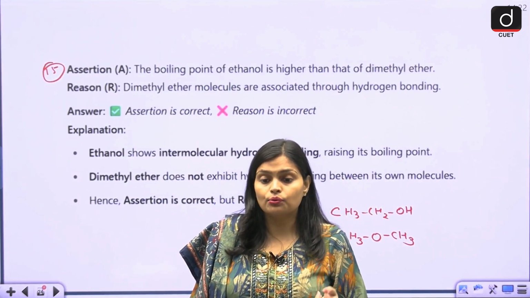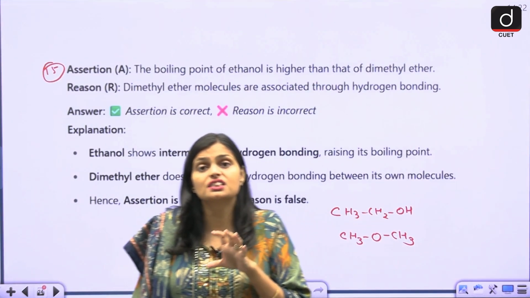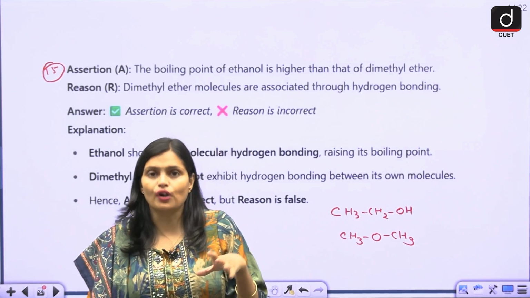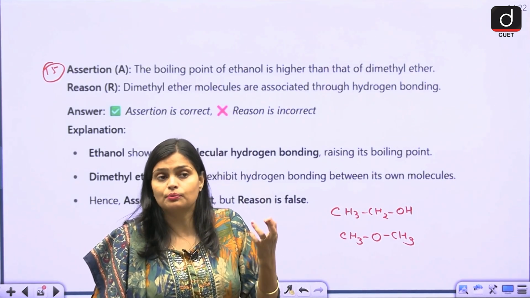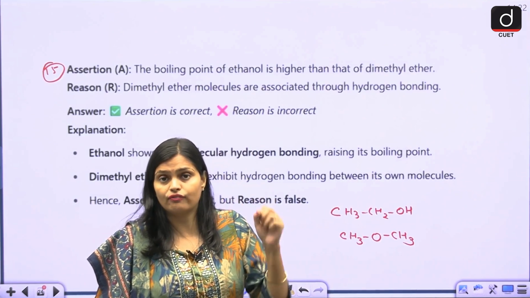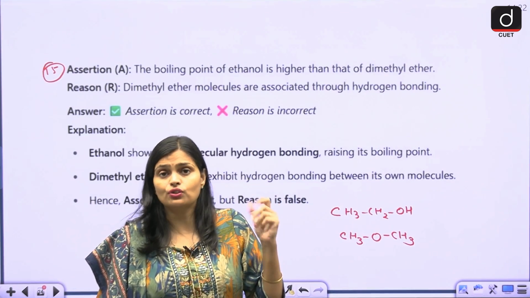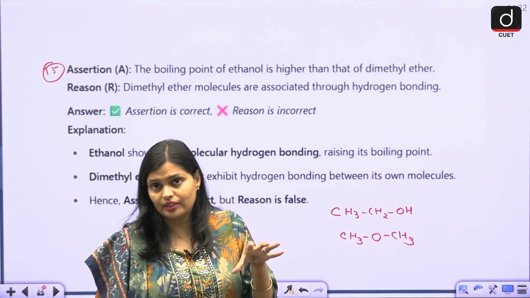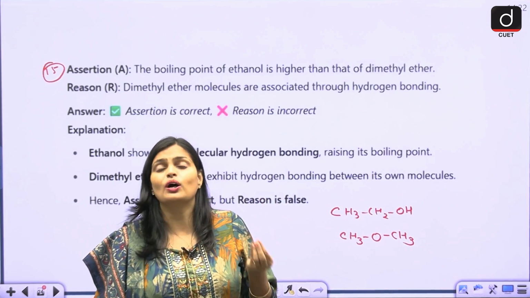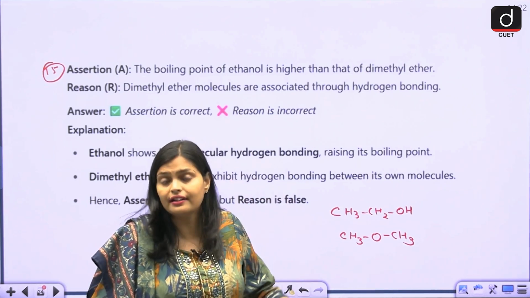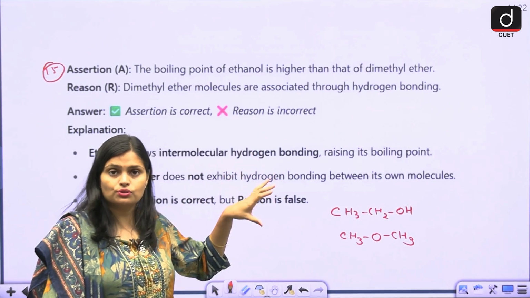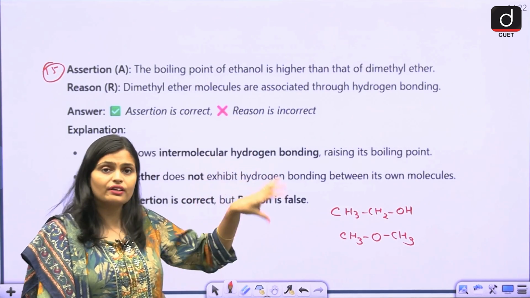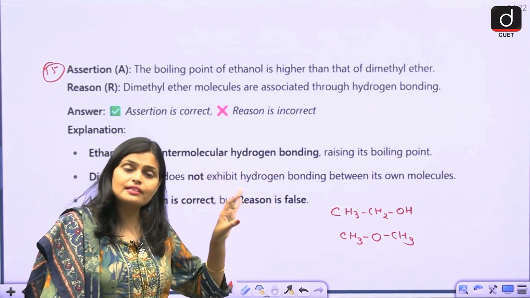Now, a compound which is soluble in water, due to hydrogen bonding, suppose any compound forms hydrogen bonding with water, so they have a very high interaction between them. So when you start boiling, you have to give a higher temperature because they already form hydrogen bonding with water, so they become stable.